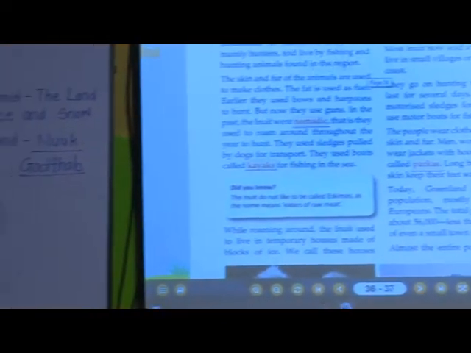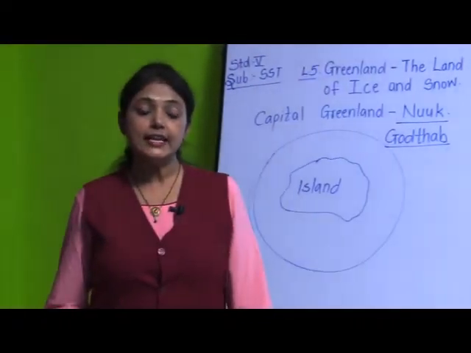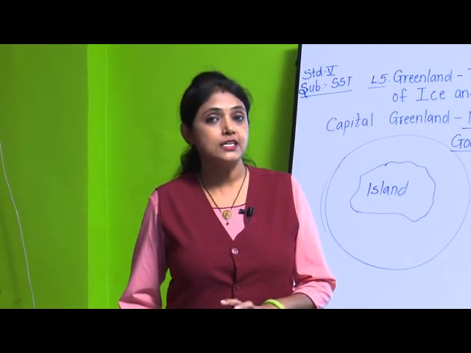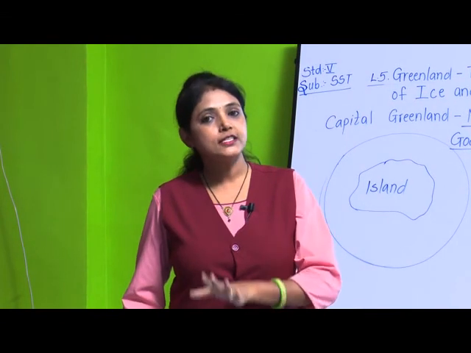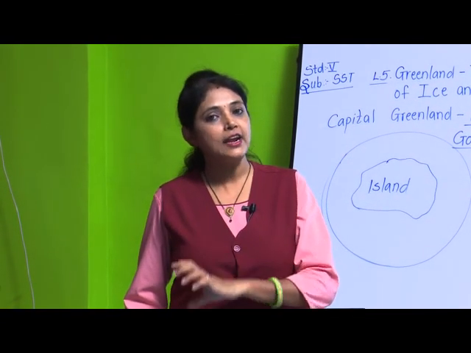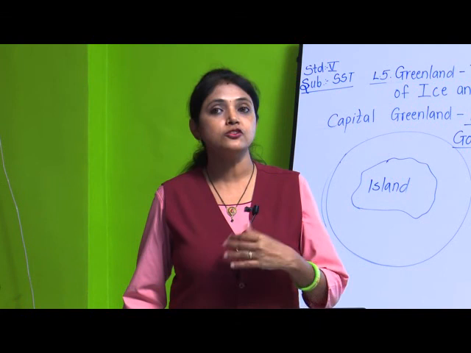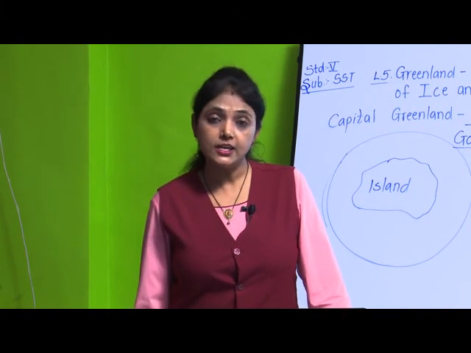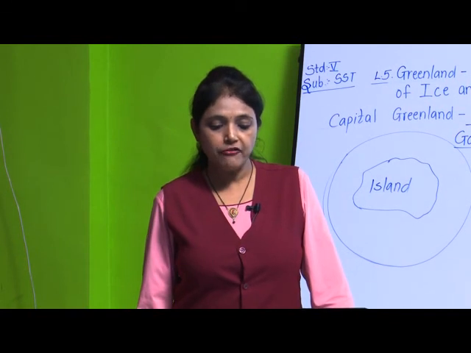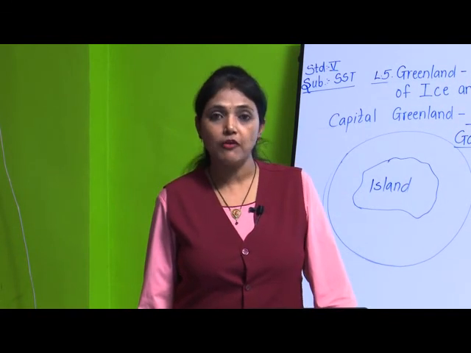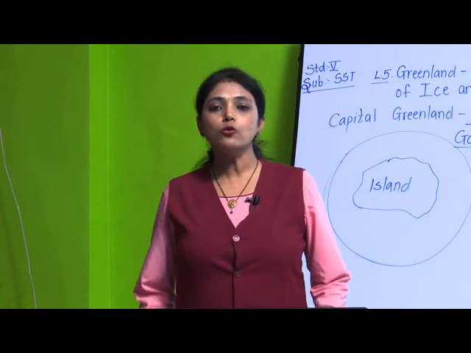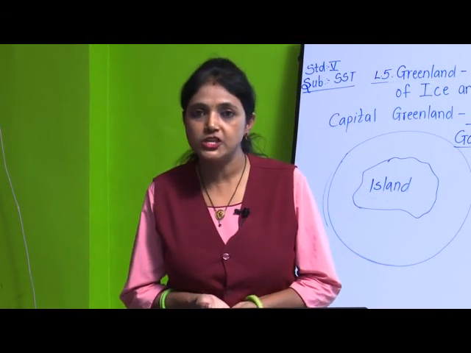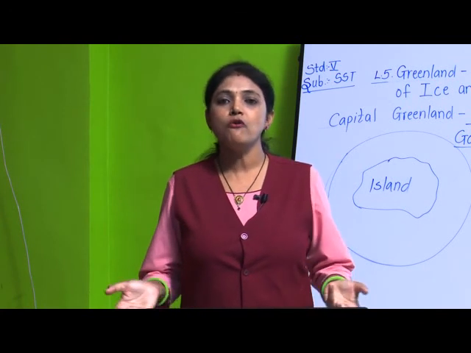The Inuits were the original inhabitants of Greenland. As I told, inhabitants means people who stay or are settled in that place. They are mainly hunters and live by fishing and hunting animals found in the region. Now, how do they survive? Do they find any vegetables? No, there is no vegetation there.